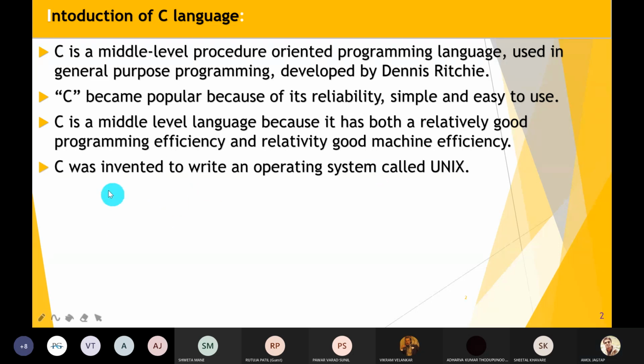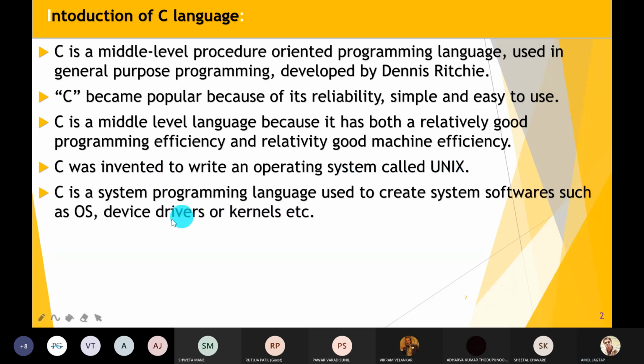All these system level softwares are developed using C language. C was actually invented to write the operating system called Unix. When the Unix operating system was invented, it was implemented using C language. So C is a system programming language used to create system software such as operating systems, device drivers, kernels, network drivers, and so on. Most of the language support even today is in C. So C is a popular language nowadays also.